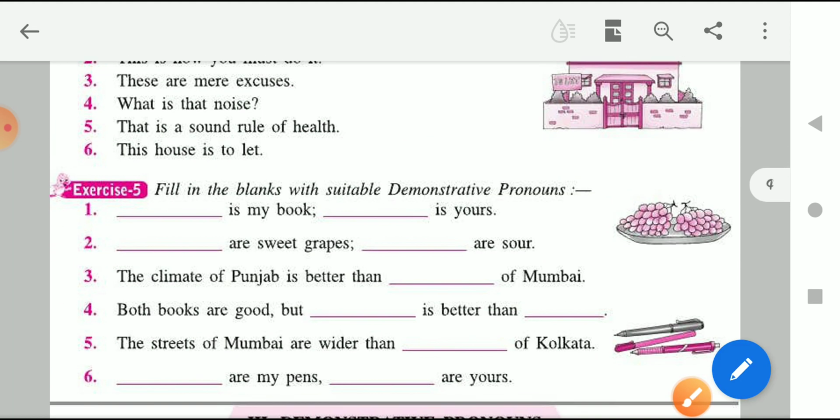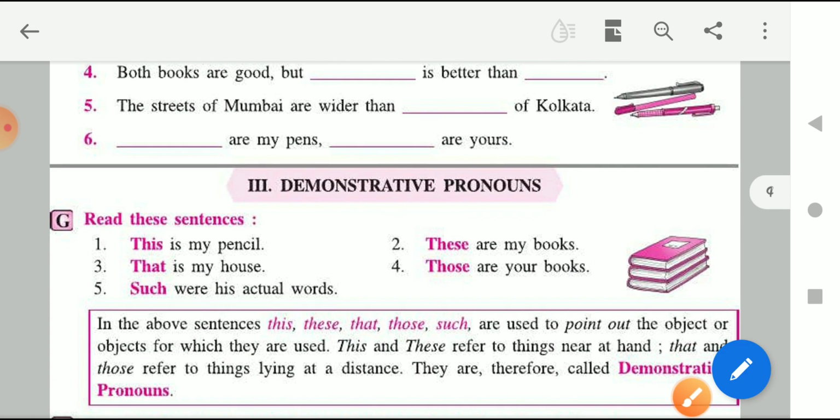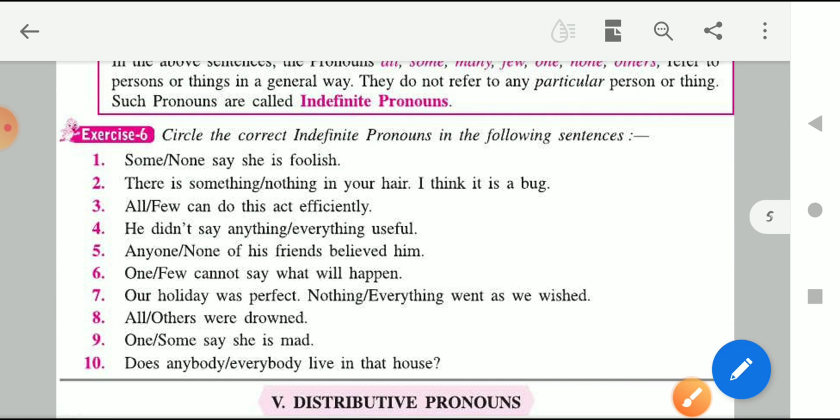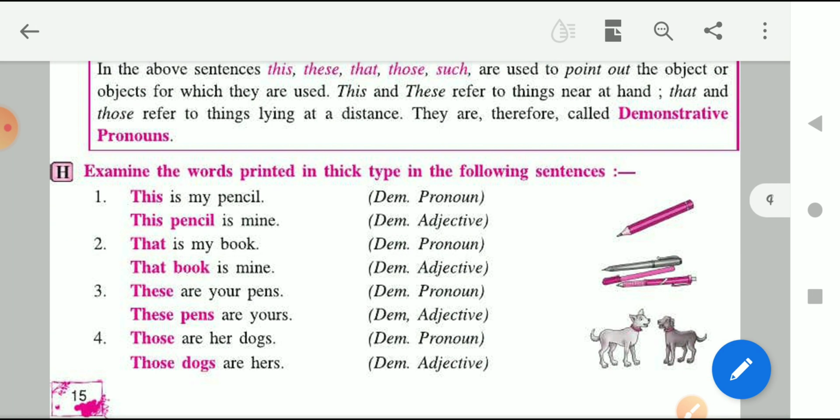Next is fill in the blanks with suitable demonstrative pronoun. So you have to use demonstrative pronouns to fill the blanks. Let's do the first one. Dash is my book, dash is yours. So this is my book, that is yours. In the first blank we will fill this, and then in the second blank we are going to fill that. Okay, children? So children, this was the topic that I have covered in the class.